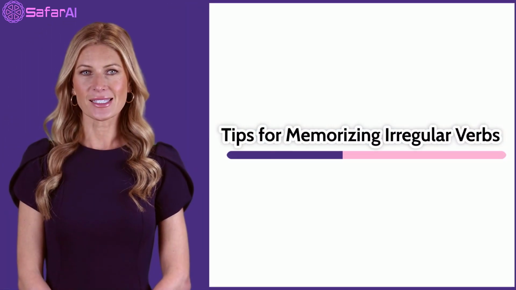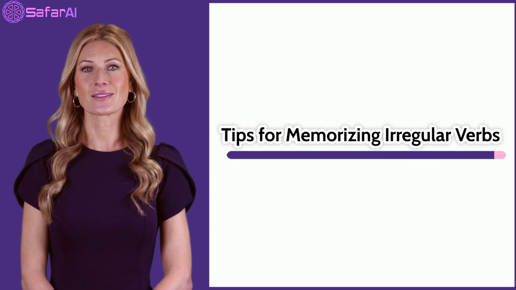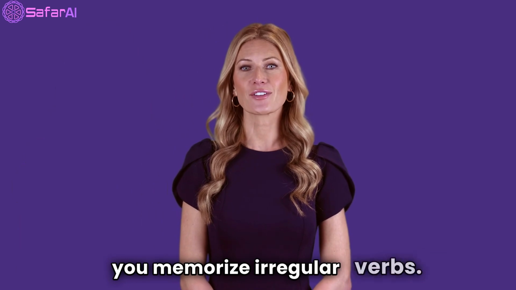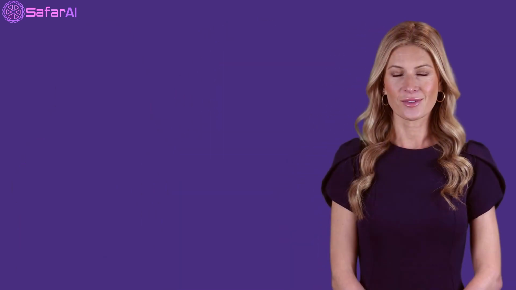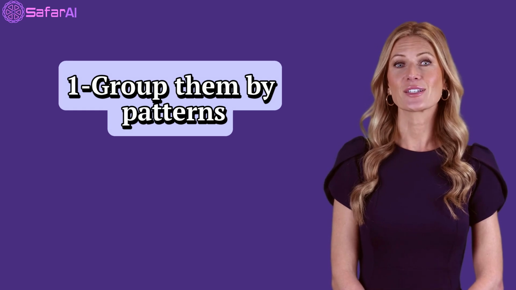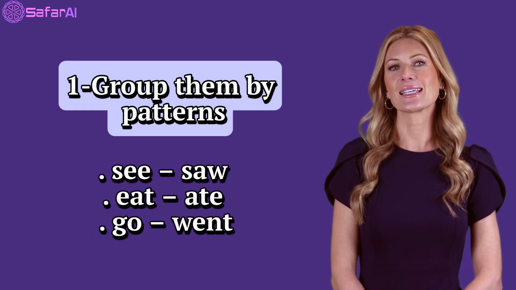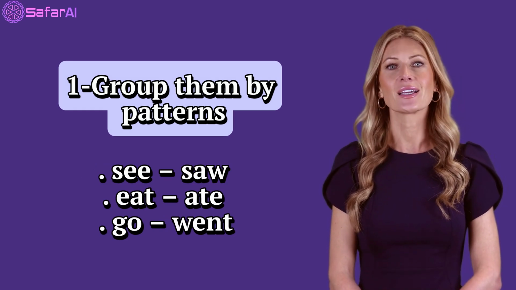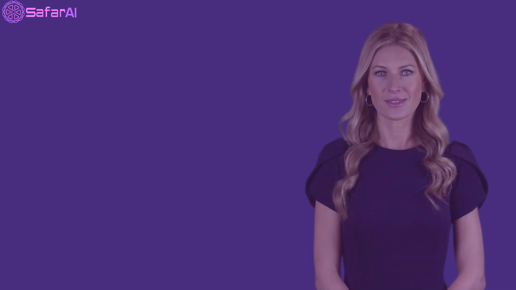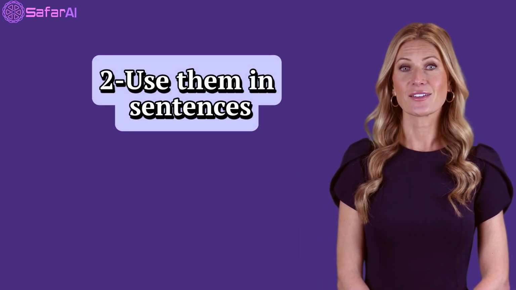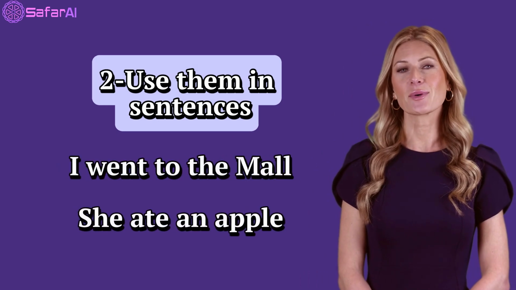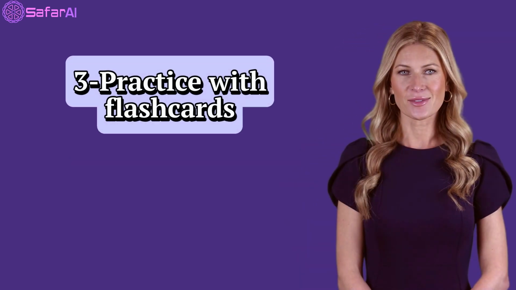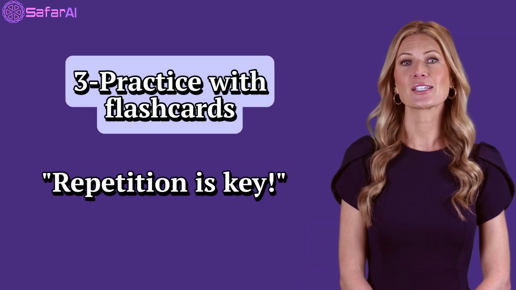Tips for memorizing irregular verbs. Here are some tips to help you memorize irregular verbs. Group them by patterns. For example, see, saw, eat, ate, go, went. Use them in sentences. For example, I went to the mall. She ate an apple. Practice with flashcards. Repetition is key.